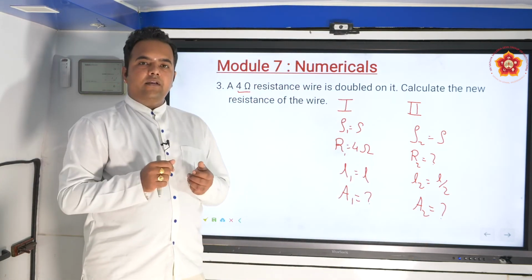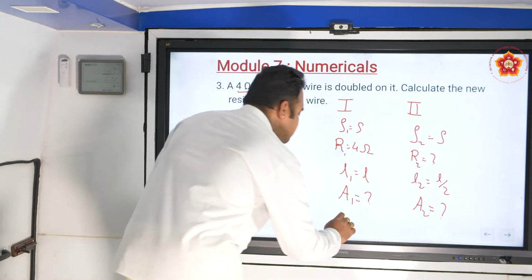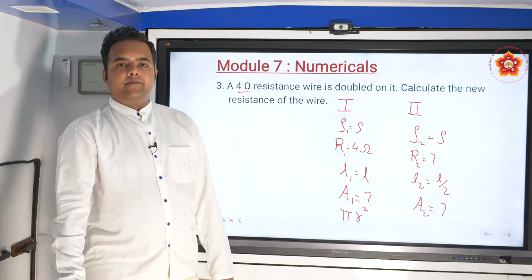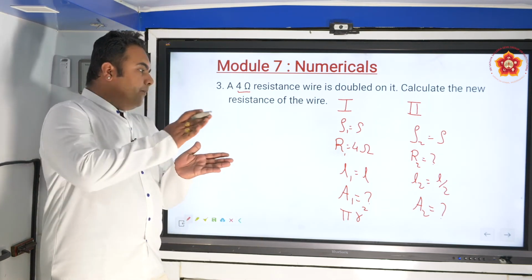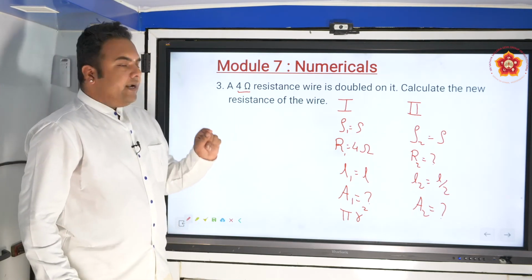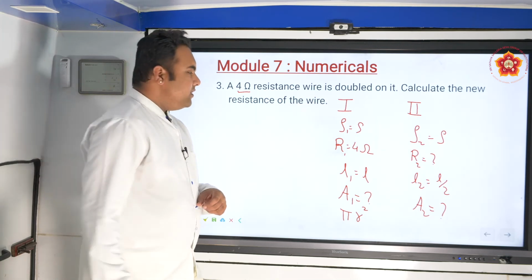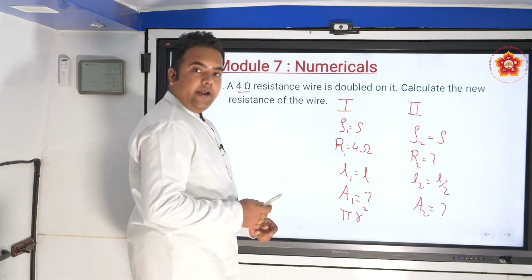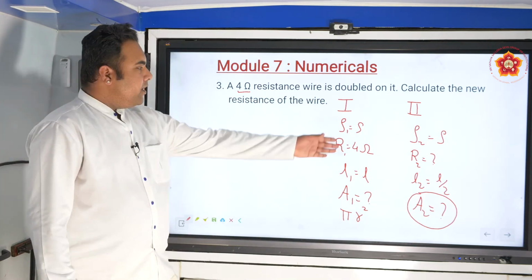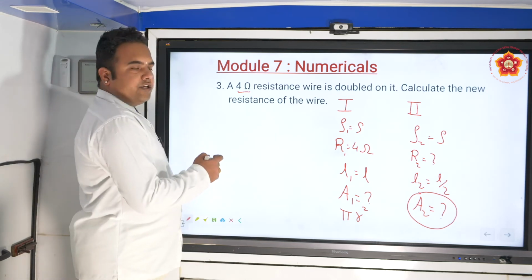There is a wire of length L, and the radius of cross section is taken as R. So let's say the initial area is pi R square. Now when you make the length of the wire double on itself, I request you all to kindly think about how the area will change in this particular case. Once we are able to relate what the area in the second case will be, the problem solving becomes much simpler, because we are only checking the ratios.